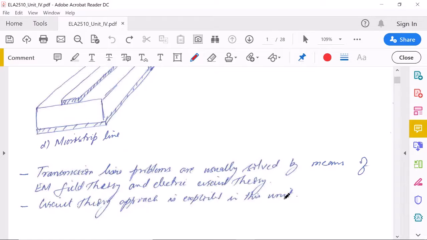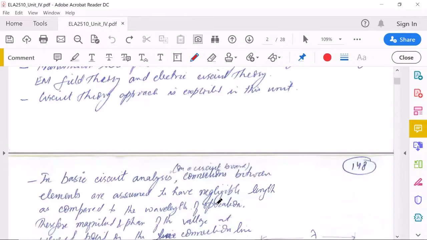Here we will see how waves propagate in this guided media, the transmission line, at high frequencies. We have two approaches. We can solve transmission line problems using EM field theory, and also using electric circuit theory. EM field theory we used heavily in the last unit for the uniform plane wave. Here, in the circuit theory approach, the voltage and current will again be a function of space and time.